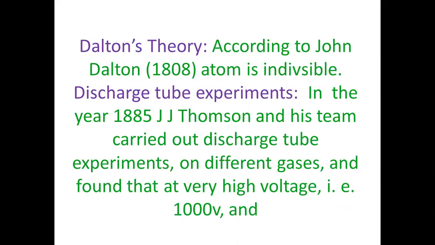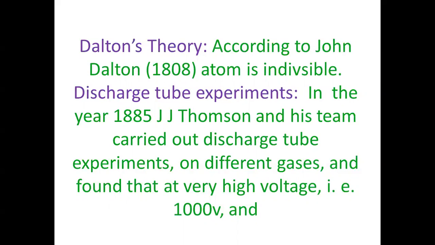But nearly after 80 years, in the year 1885, scientists like J.J. Thomson and his team conducted experiments called discharge tube experiments.